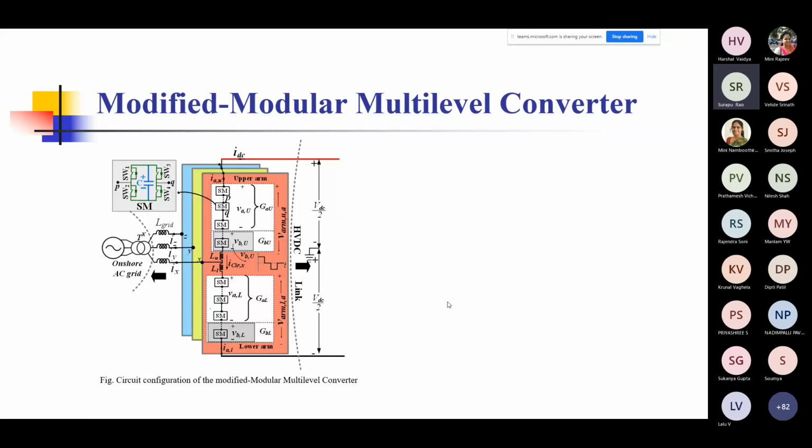the grid support. The modified modular multi-level converter here, you can see the basic idea comes from the multi-level inverters only. But as you can see, it is made up like this. For one of the phases, the front one shown in the peach color, you have the upper arm and the lower arm. And there is a windmill somewhere here, and this is the ocean.